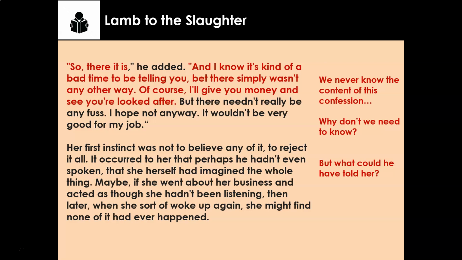Now, I love Roald Dahl and hate him at the same time for this moment in this story, because we never actually know the content of this husband's confession. We never know what the "it" is that he's told her. So it raises two questions. It raises the question of, well, why don't we need to know? What's that telling us about the story, that we don't need to know what he's told her? And the other question then, well, what could he have told her?